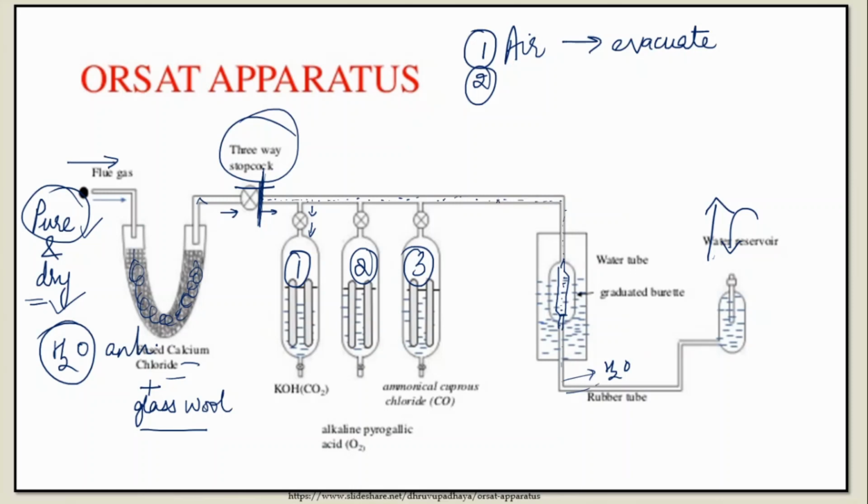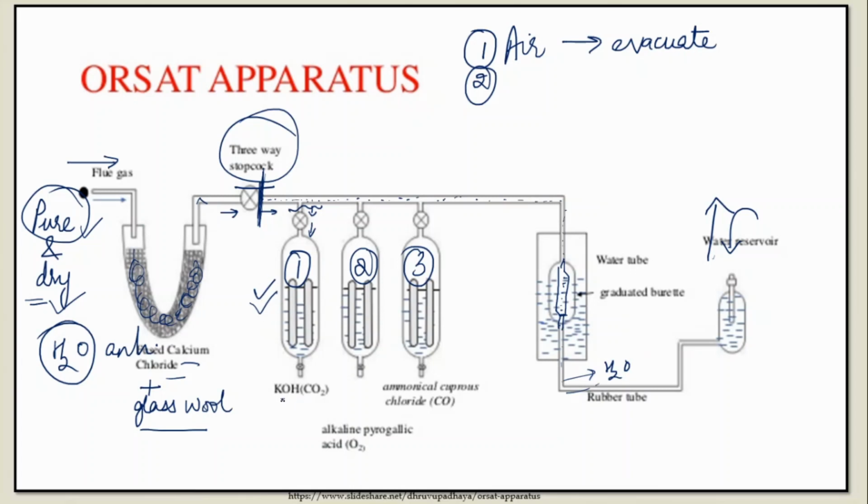And where will it go? Obviously the place is the first container. So you have to do this process till the water comes here. Now if you see, your entire apparatus is now filled with water. And where is the flue gas now? The flue gas has entered the container number 1. Right? So now in one container, your flue gas has entered.